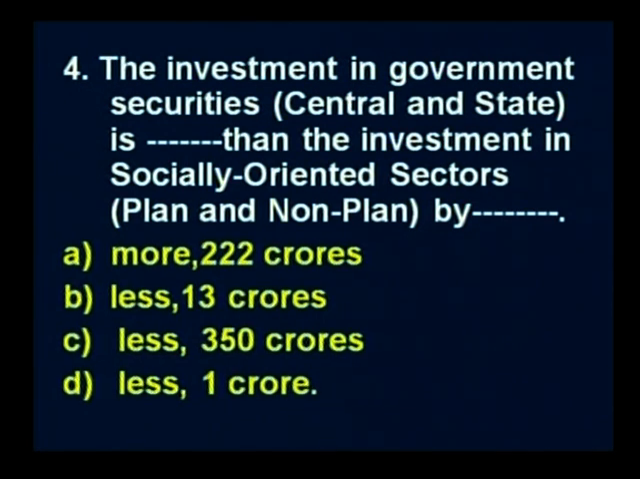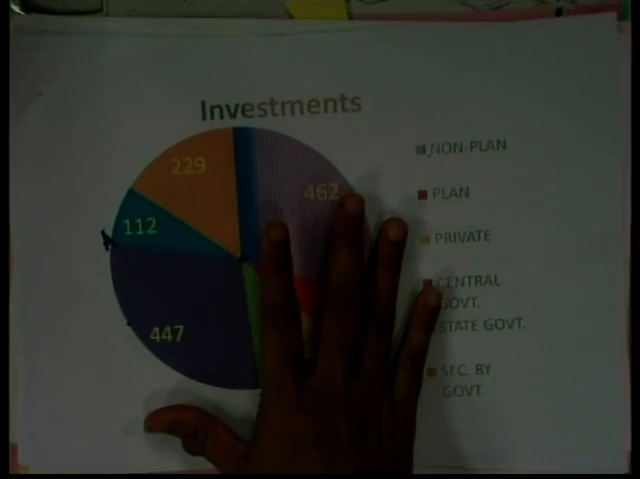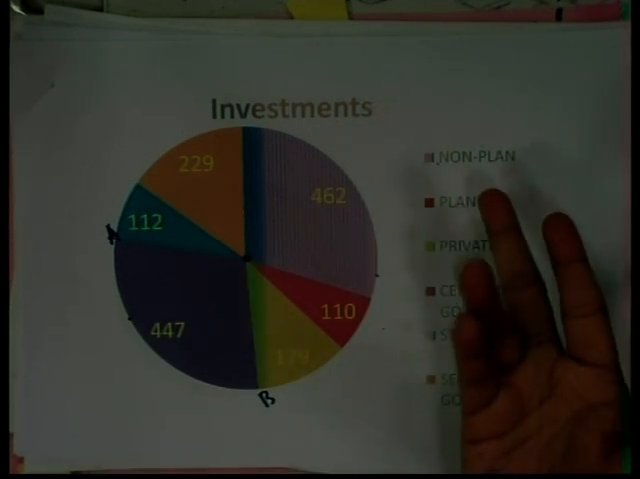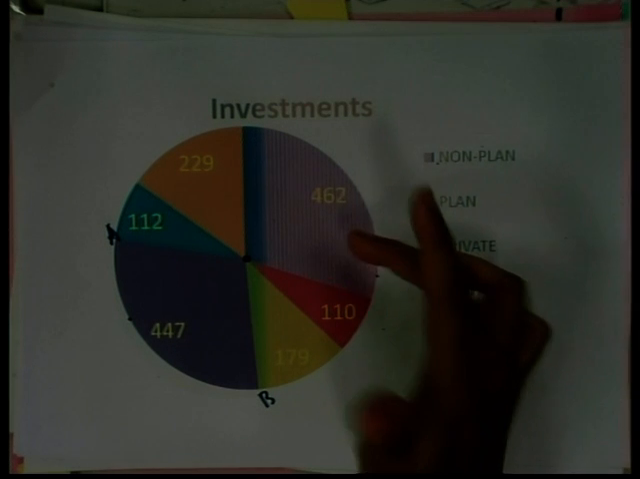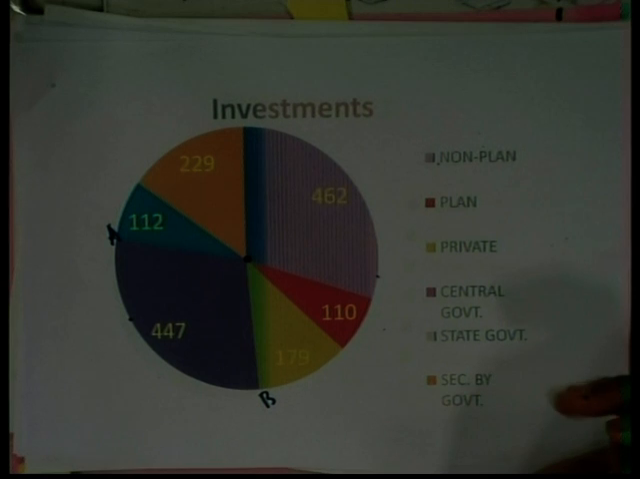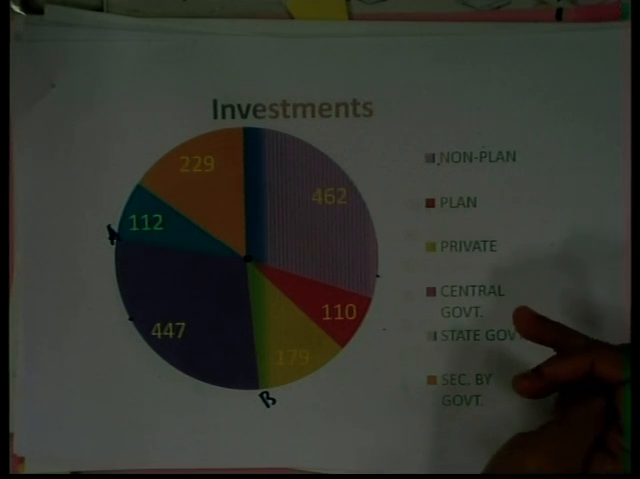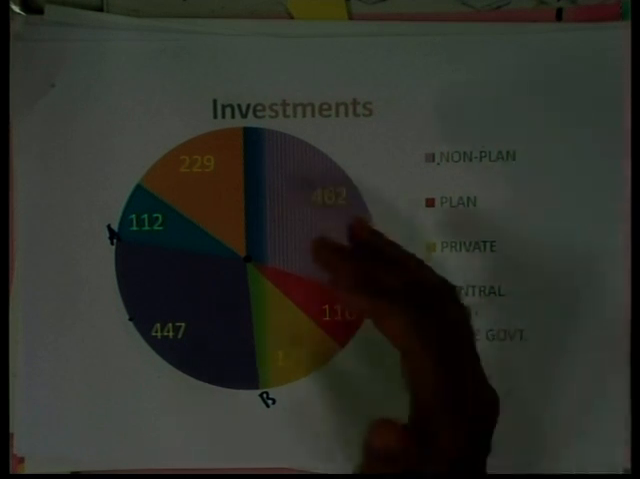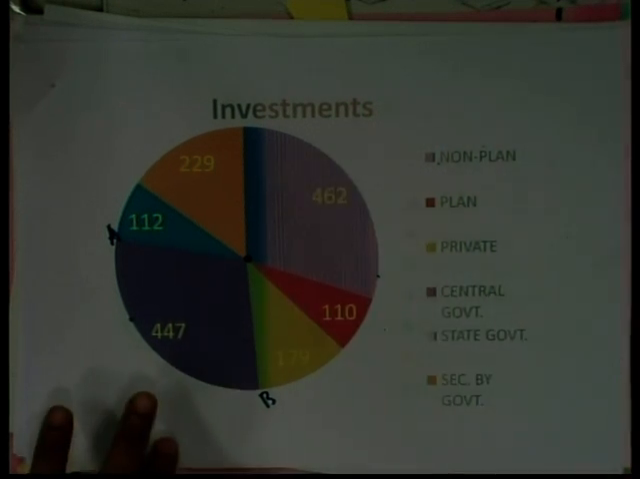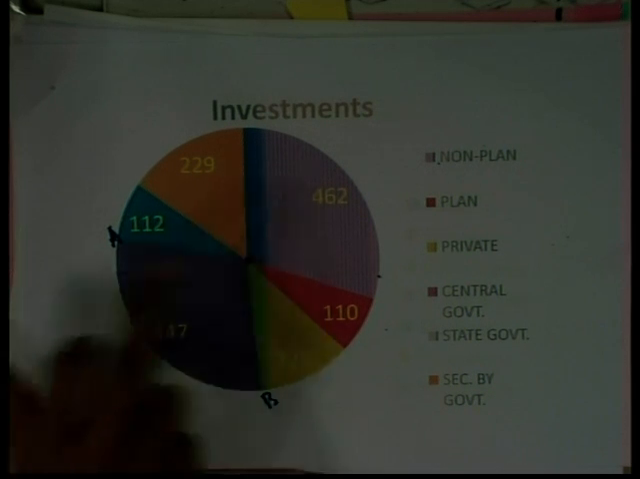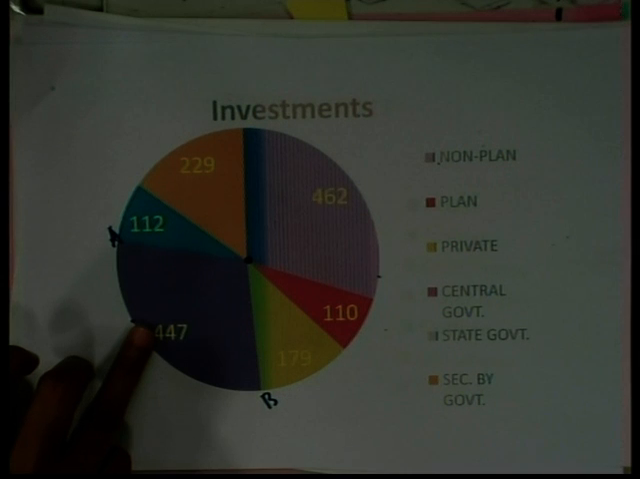It is very simple. So, just look at the graph once again. From the graph you now identify what is the total of plan and non-plan. So, plan and non-plan is going to be 462 plus 110, and then central government and state government, central government and state government. So, central government and state government together, state government is this light pink and then central government is this 447.